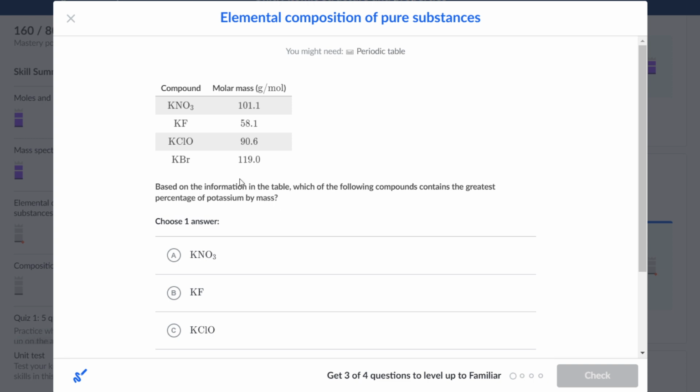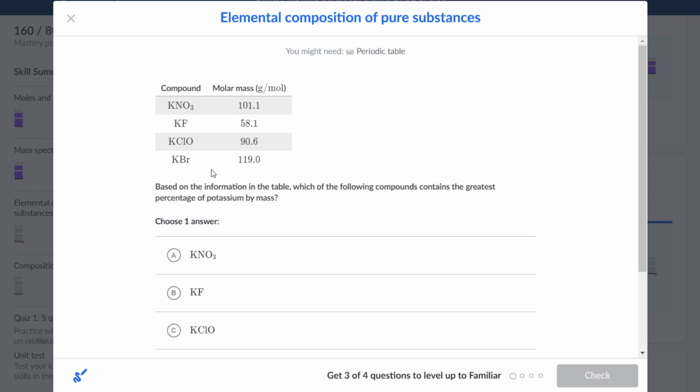Alright, so when we look at these four compounds, we can see that each of the compounds contains one potassium, because KNO3, KF, KClO, and KBr only have one potassium in the molecule.